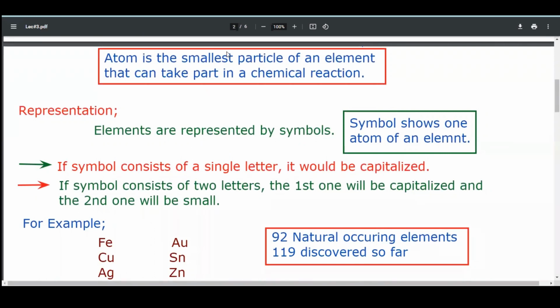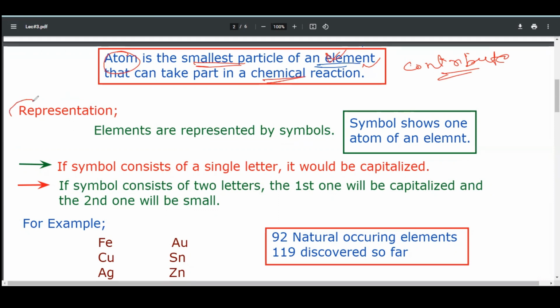This atom is the smallest part of an element, so it will also contribute all the properties of the element. So we can say that here elements are reacting with each other instead of atoms. Atom is the smallest part of an element that can take part in a chemical reaction.